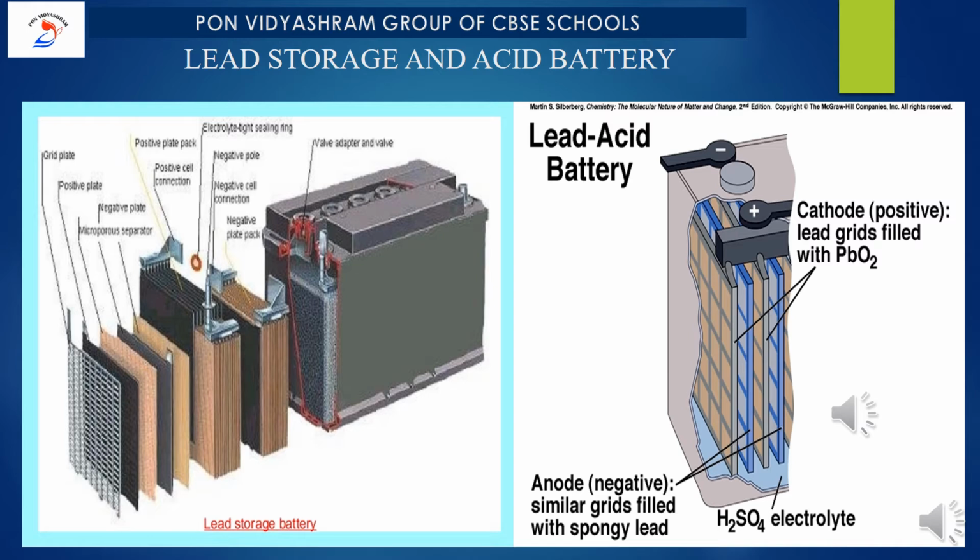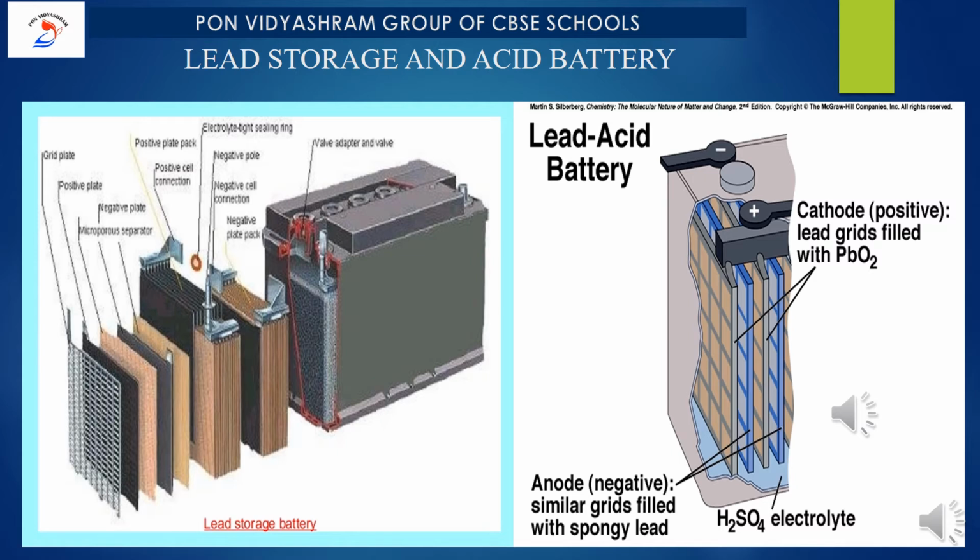Each cell consists of a lead anode and a grid of lead packed with lead oxide as a cathode. Please underline these two important points. These electrodes are arranged alternately, separated by a thin wooden piece and suspended in dilute sulfuric acid, that is 38% dilute sulfuric acid, which acts as an electrolyte. Hence, it is called a lead acid battery.